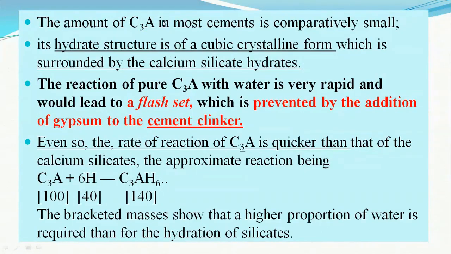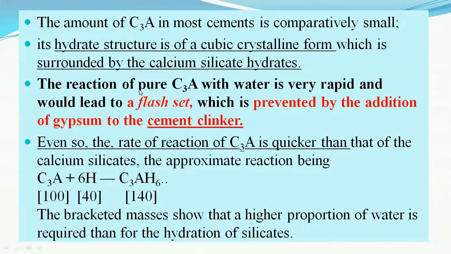But the C3A, being very less in the cement, but which is again unwanted, also reacts with the water. It forms C3A with water, that is CaH gel, which has a very bad property of rapid hardening, rapid setting.